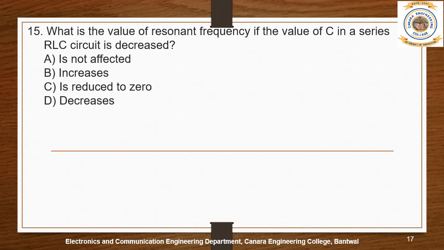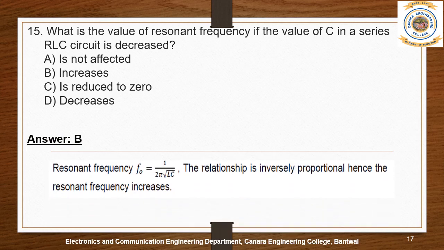Question 15. What is the value of resonant frequency if the value of C in a series RLC circuit is decreased? A, is not affected. B, increases. C, is reduced to 0. D, decreases. So the answer is B, increases. Let us see why. Resonant frequency F0 is given by 1 by 2 pi root LC. Hence, the relationship between C and resonant frequency is inverse. Therefore, as C decreases, the resonant frequency increases.